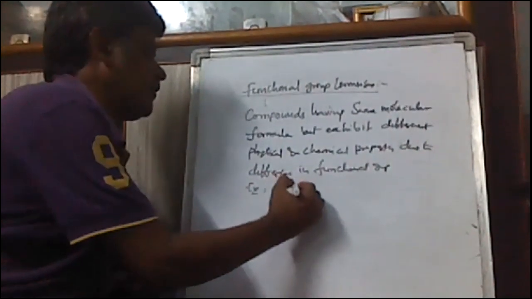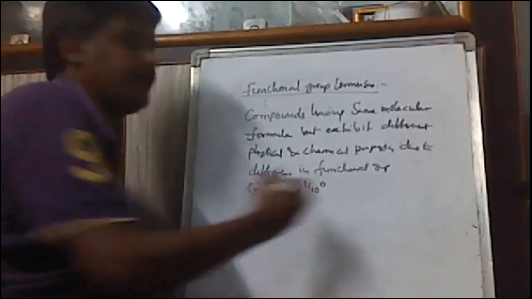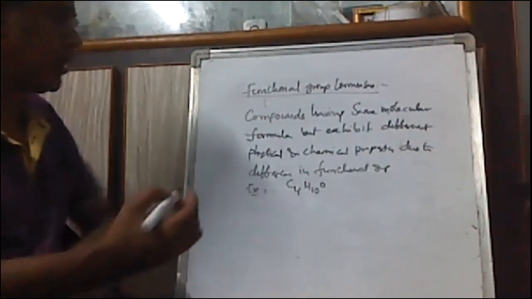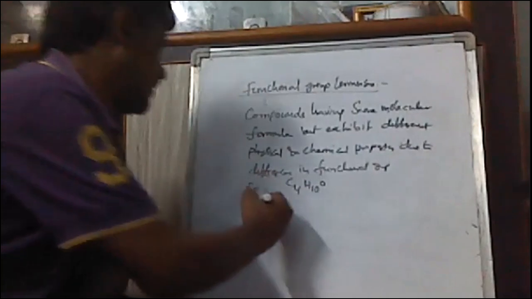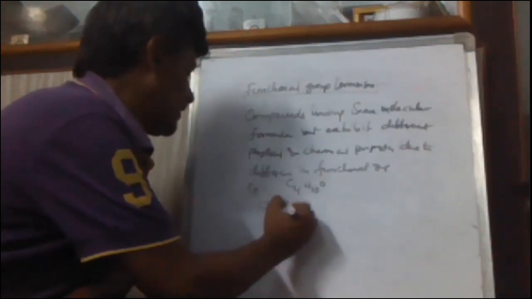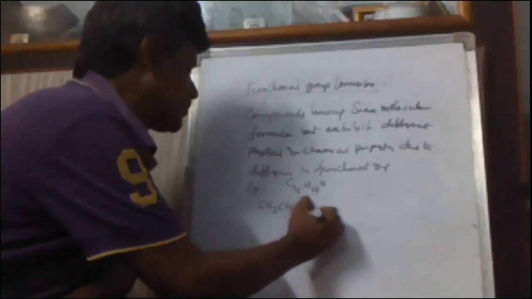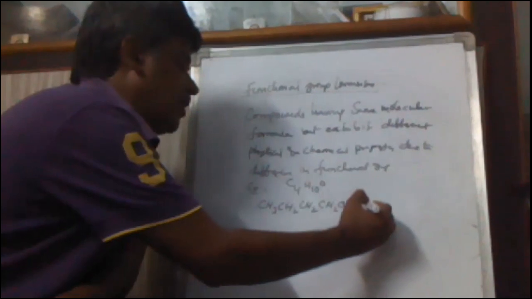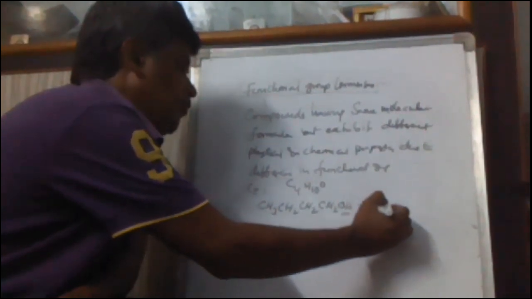For example, take the same molecular formula, C4H10O. Here we can write CH3CH2CH2OH. What is the functional group? Alcohol. OH is the alcohol group. That's why its name is 1-butanol.